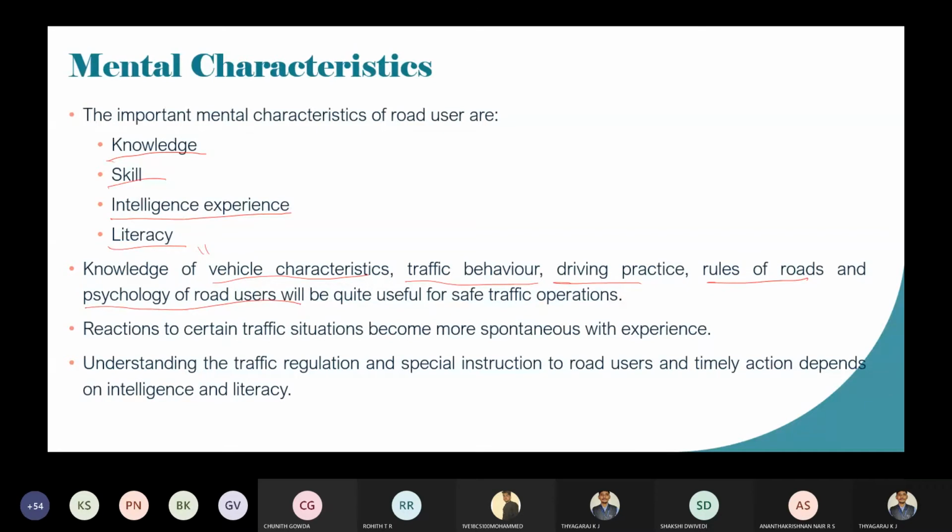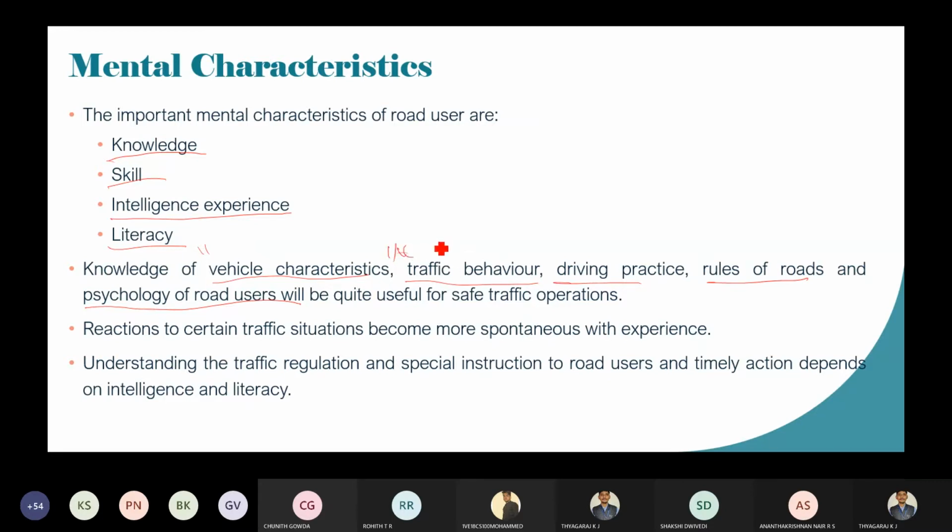Whenever you are using the road, you should have some knowledge about the vehicle. Whether it is a two-wheeler or four-wheeler, you should know the maximum speed and minimum speed, and what type of gear system. All those things you should know. That is the vehicular characteristics.